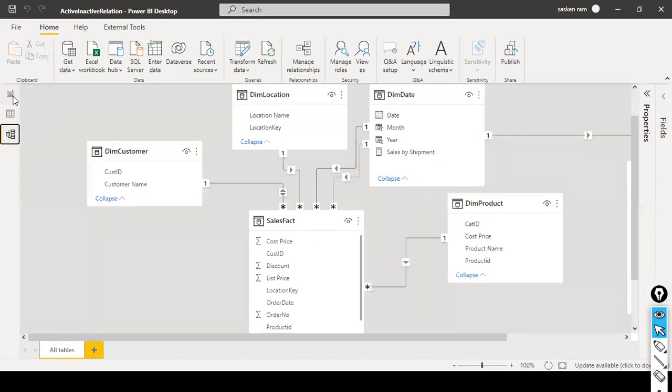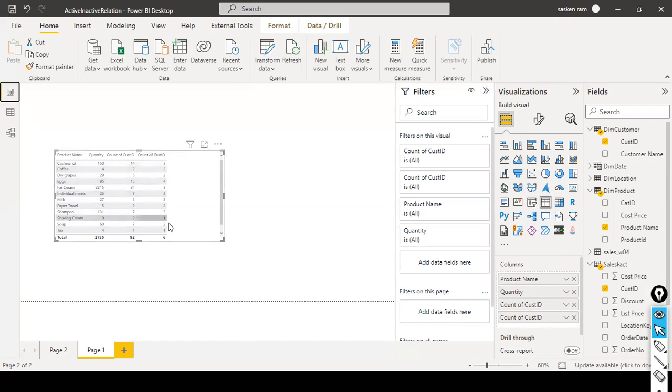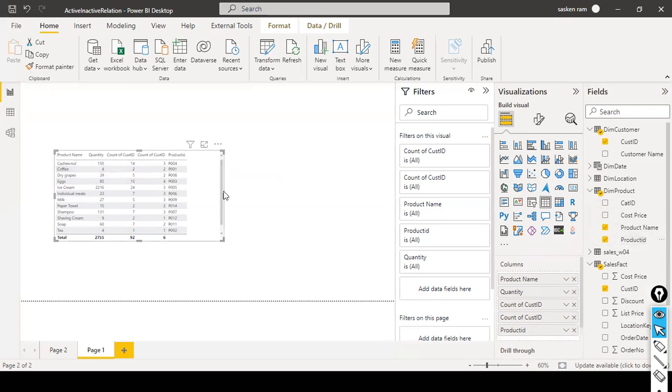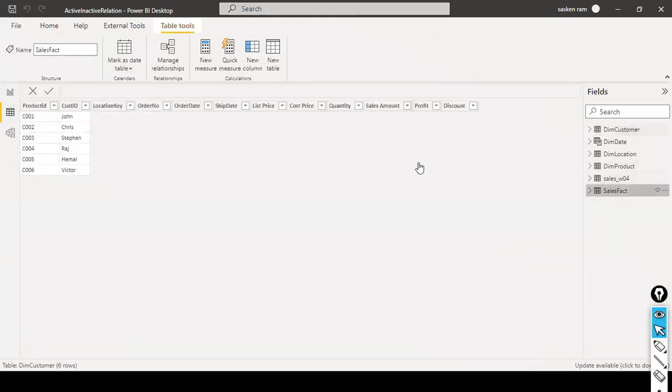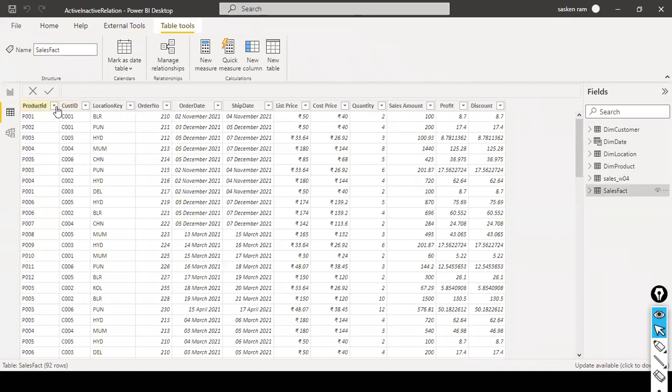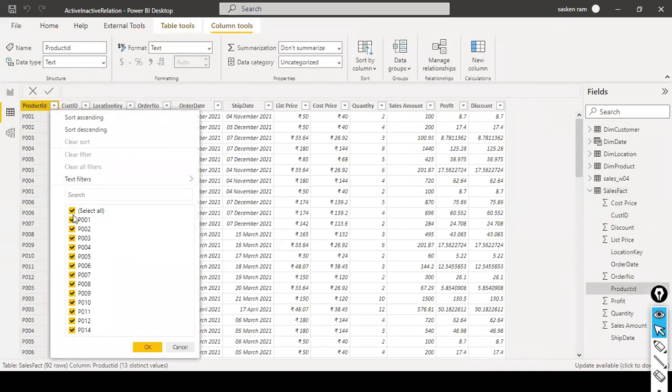And what I will do is, okay, we will take the cashew nut. Cashew nut, what is the ID? Product ID. We need the product ID. I just drag and drop it here. P004, right? I just select my sales fact table and product ID P004, right? We just select P004.